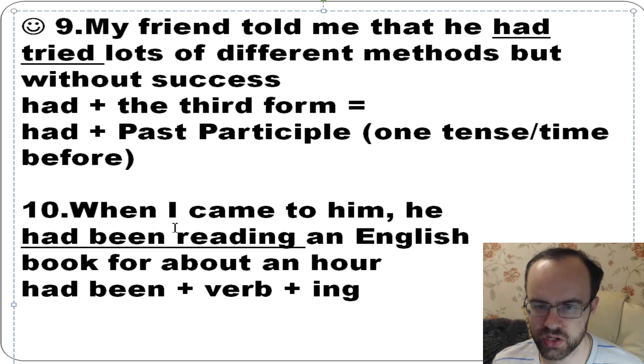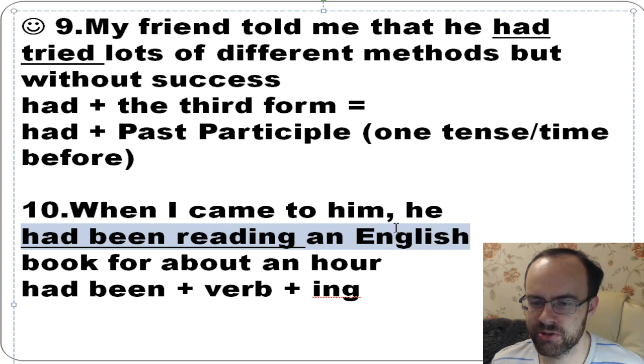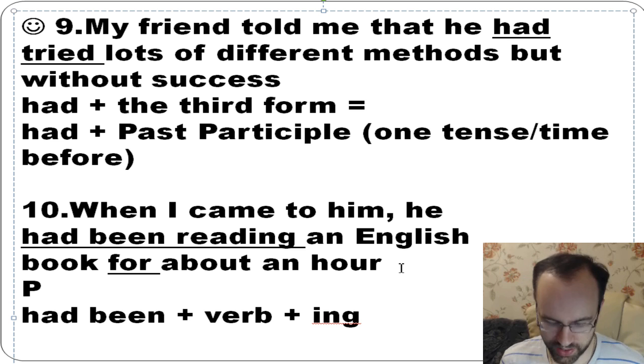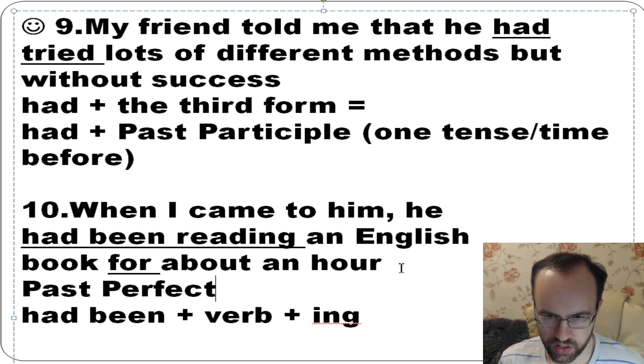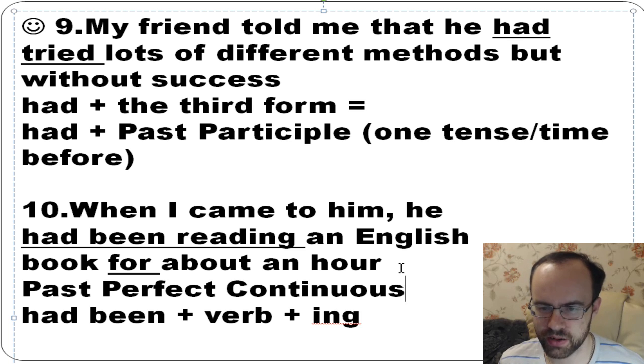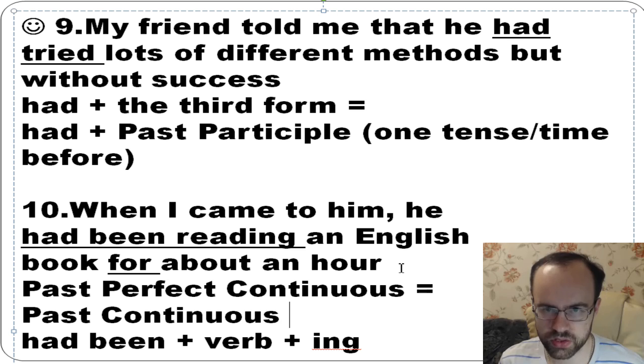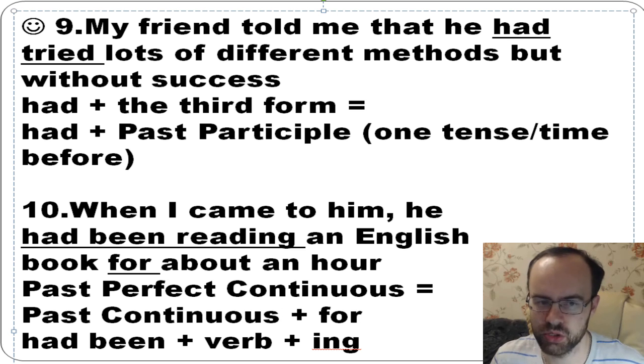So it means that first he started reading a book, and he did it for about an hour, and then I came. It's like past continuous, but when you have for. We call this tense past perfect continuous. So this tense has this name. It's like past continuous, but you also have for. It's an important thing, as you see.